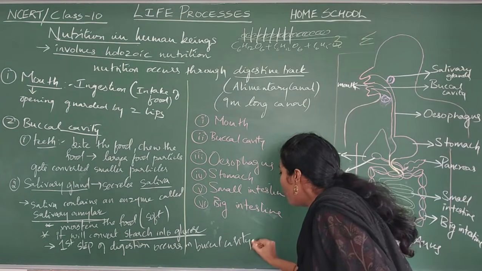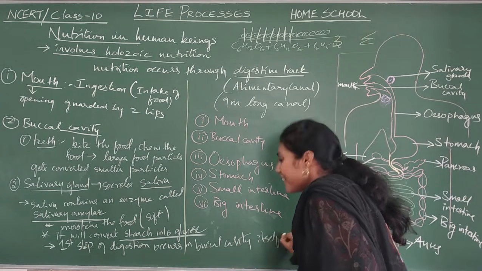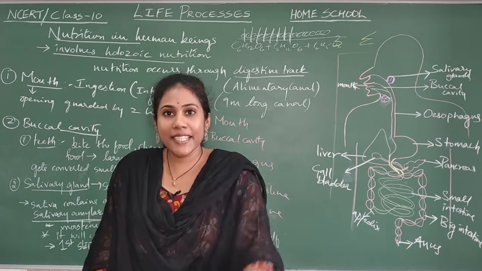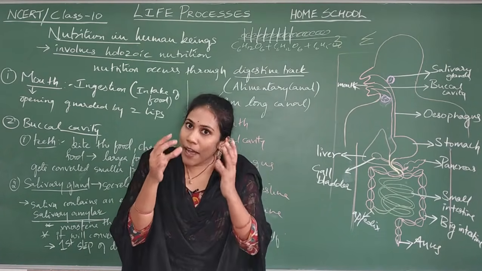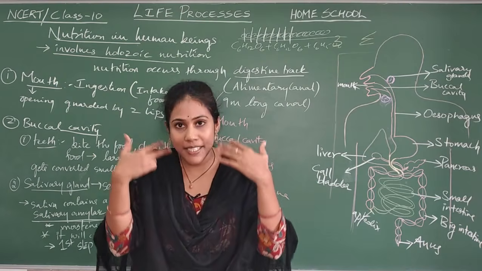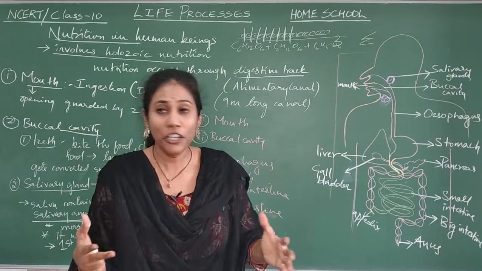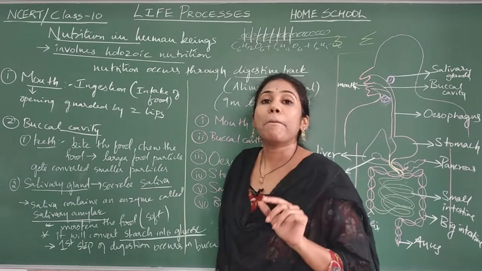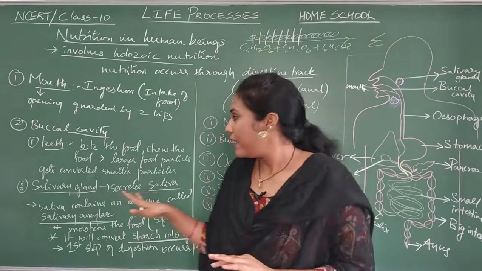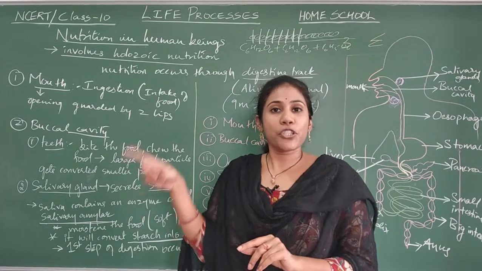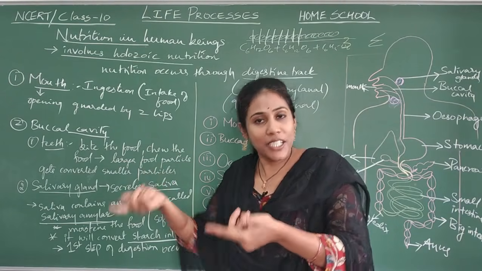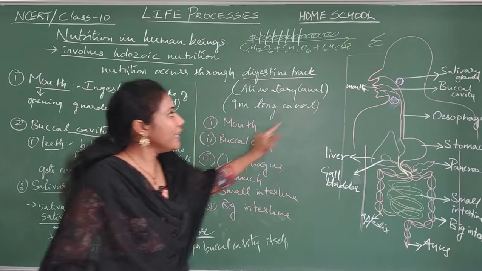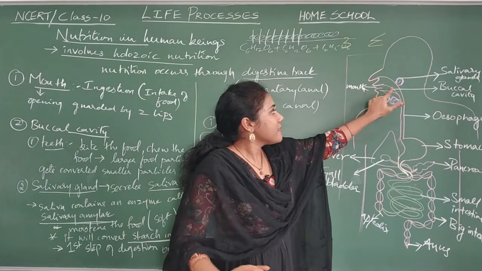Okay, so carbohydrate digestion is happening in the buccal cavity only. That means when you consume food containing starch, half of the digestion is happening in the mouth, that is, in the buccal cavity itself. Got to know? So these are the important points you have to remember about the buccal cavity. Now let us see a visual of how the food actually moves from the buccal cavity to the esophagus.